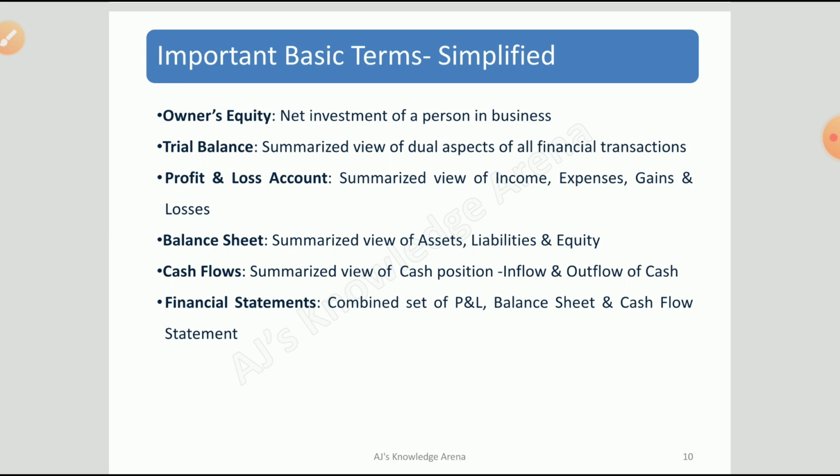Then we have cash flows. Cash flows are actually the cash inflows and outflows. When we say cash inflows, it is how much cash is coming into the business, and cash outflows is how much cash is going out of the business. Then financial statements: it is a combined set of profit and loss, balance sheet and cash flow. All these three taken together, grouped together, we term as financial statements.